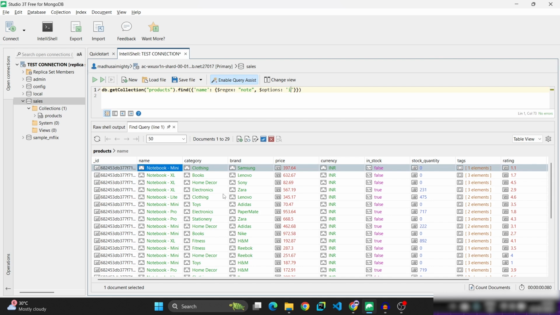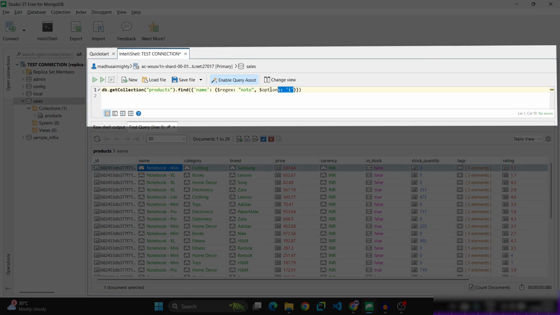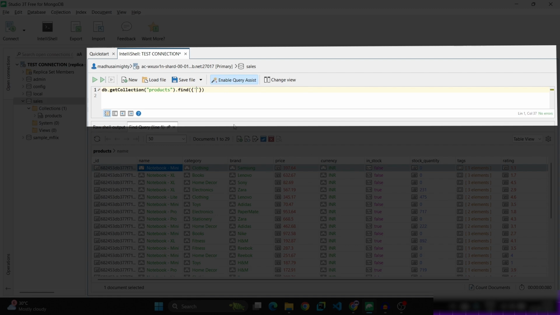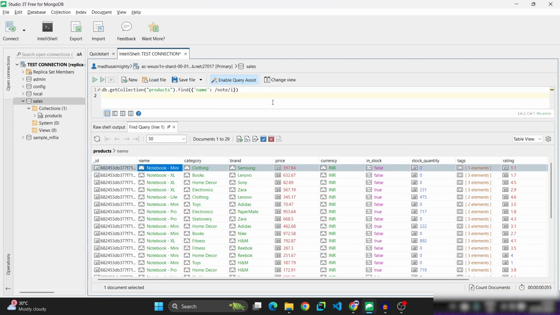Instead of this long query, we can use a shortcut to do case insensitive search. Remove all this. Now type name, which starts with note, after the end slash type i and control plus enter. So it is a shortcut for the previous query where we need to search with case insensitivity.